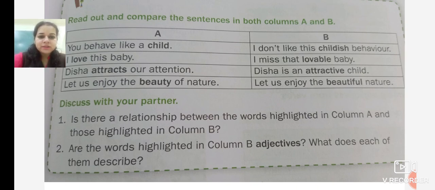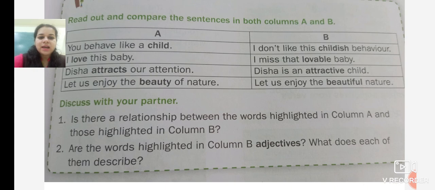Discuss with your partner, is there a relationship between the words highlighted in column A and those highlighted in column B? The words highlighted are child, childish, love, lovable, attracts, attractive, beauty, beautiful. Is there a connection between both the words? Yes, because in column A the word is either a noun or a verb, and in column B it is in the form of an adjective.